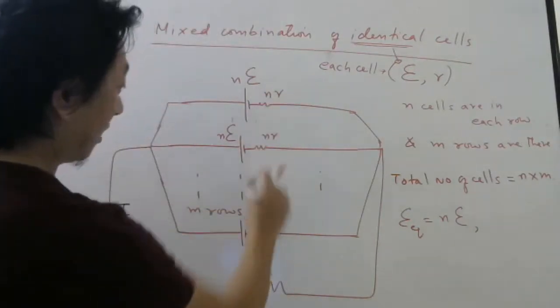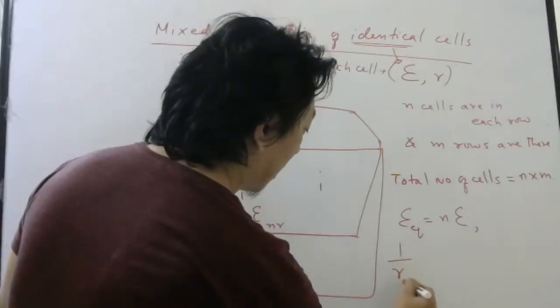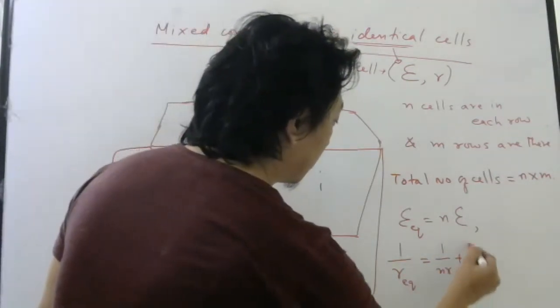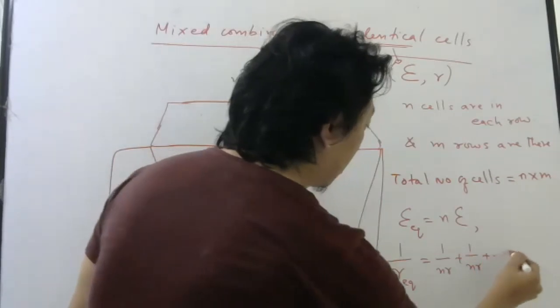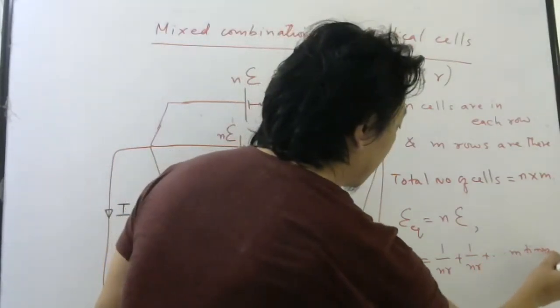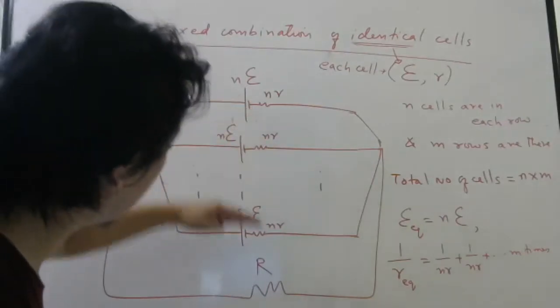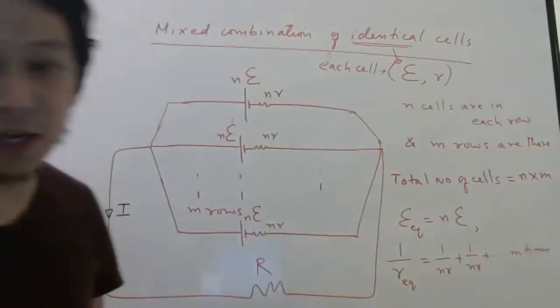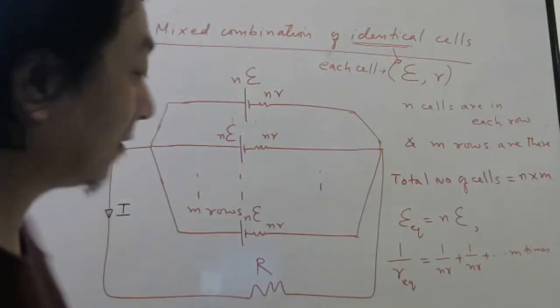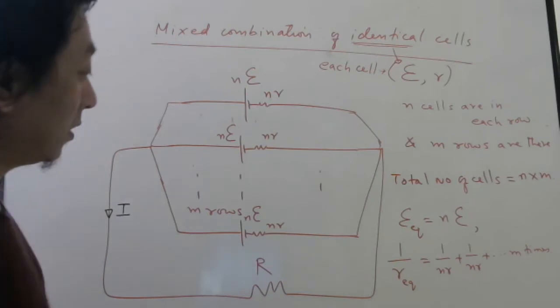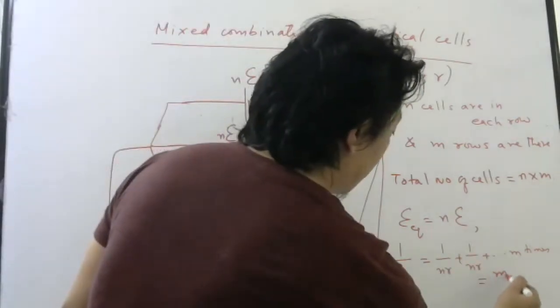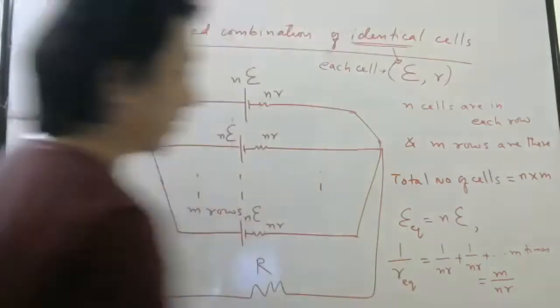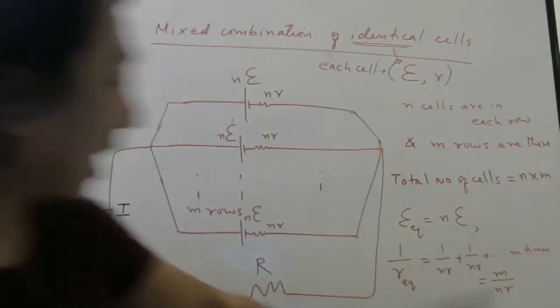And what about R equivalent? To find R equivalent, these are in parallel. So you can use the formula: 1 by R equivalent will be 1 by NR plus 1 by NR plus dot dot dot. How many times? M times. Why M times? Because there are M rows, right? That is how you calculate total resistance in parallel. Okay, students? So this will be M divided by NR, right?